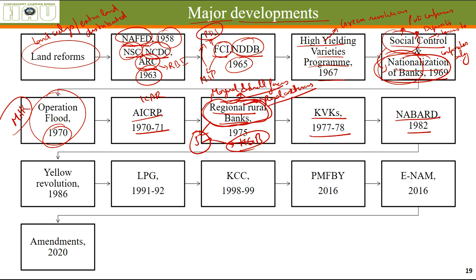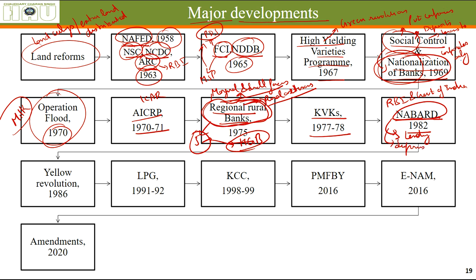Alright. KVKs, many KVKs were set up in the year 1977 and 78, and in 1982, a specific bank, National Bank for Agricultural and Rural Development, was made by RBI and the Government of India, which focused directly on agriculture only, which focused on the lending. That means the loans that were being given by the different banks to the agricultural sector were governed by NABARD. NABARD used to oversee whether the banks are following the targets, that how much of the credit should go to the agriculture sector.